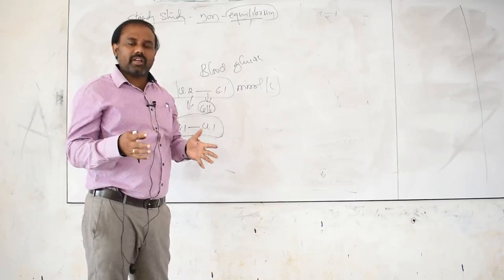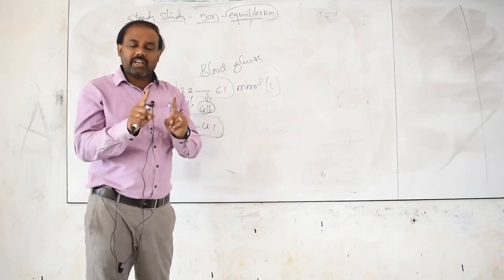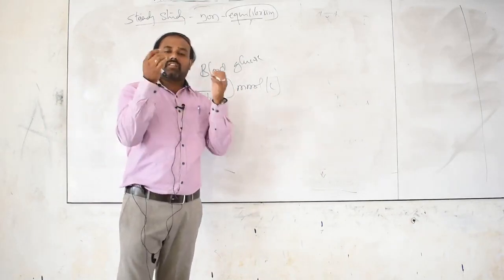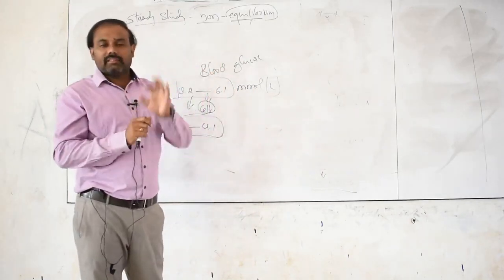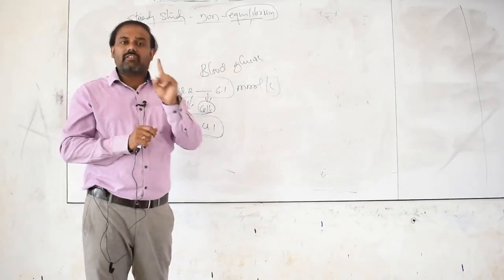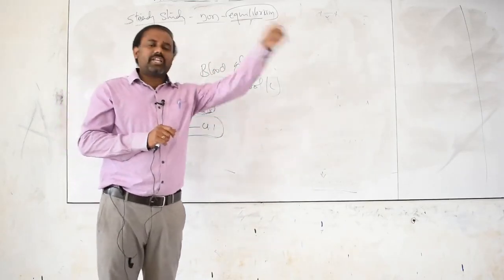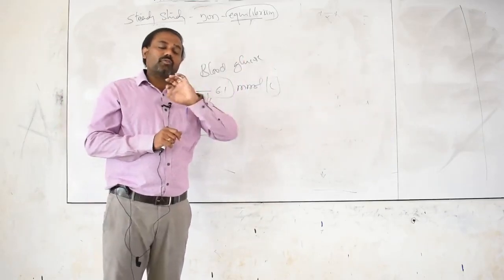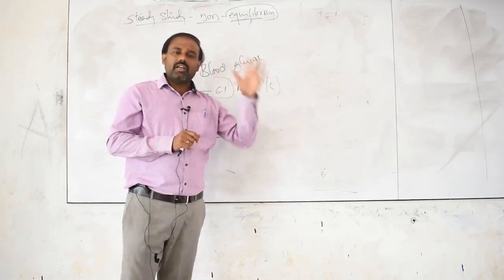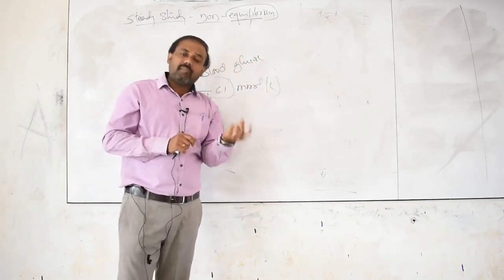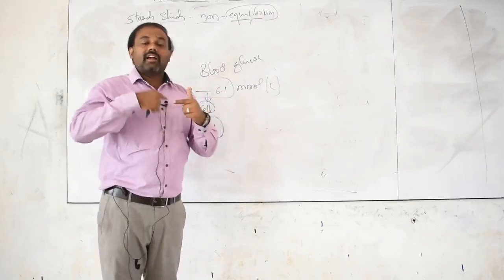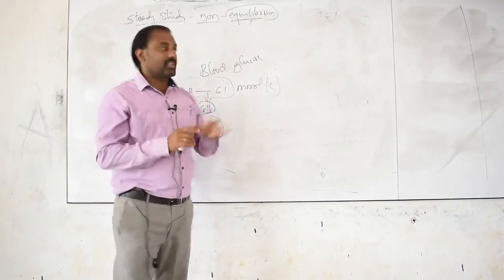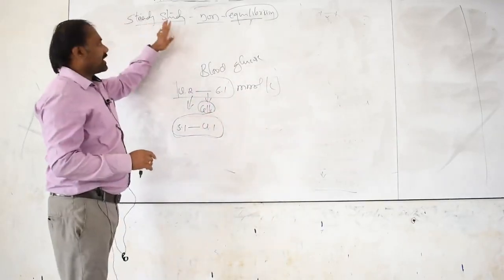Whatever you take in our body, according to physics also you can take, whatever the chemicals or constituents are present in our body, they should never reach equilibrium. When they reach equilibrium, they cannot perform any work. So if they are unable to reach the equilibrium, they are in continuous function. They perform continuous work. This is our small concept, that is steady state.